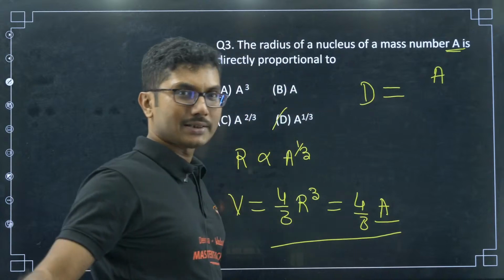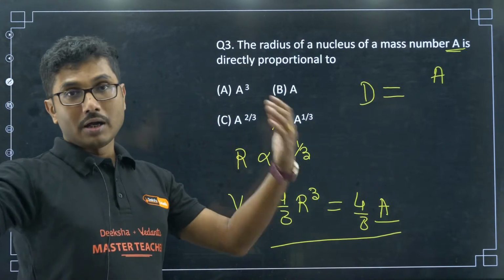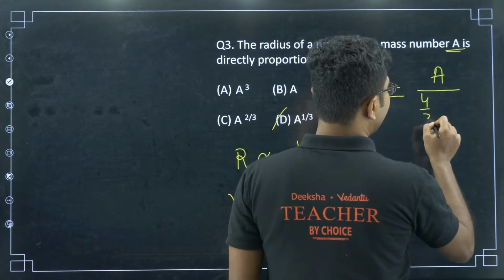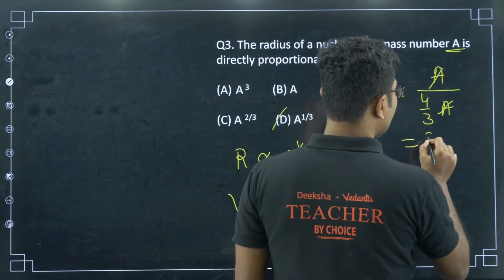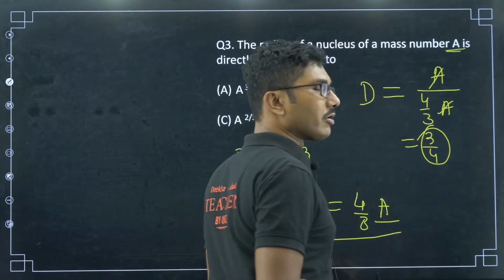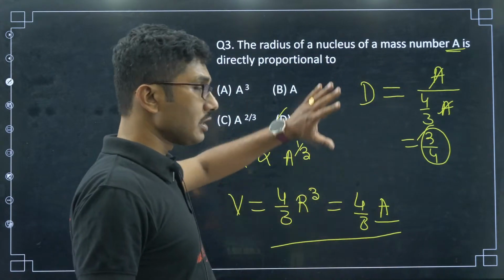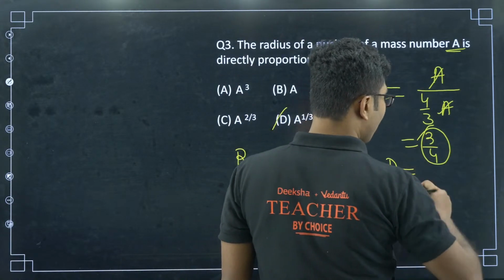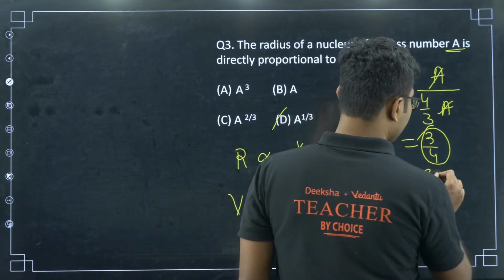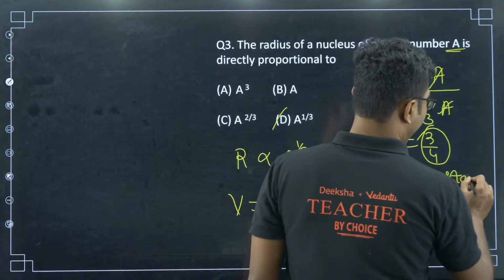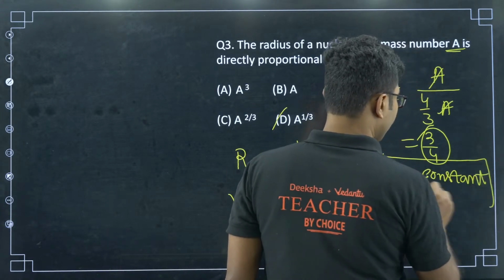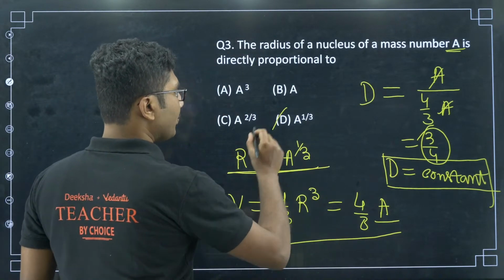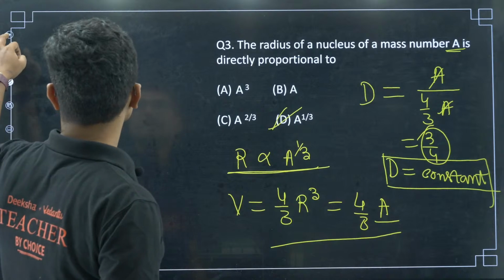Mass number A means the mass of the nucleus will definitely be proportional to A. So, density will be proportional to A divided by A, that is, density is basically a constant number. This is not the exact constant, there will be some proportionality constant involved here. So, you can see that the density of any nucleus is almost constant. So, this is the correct answer.